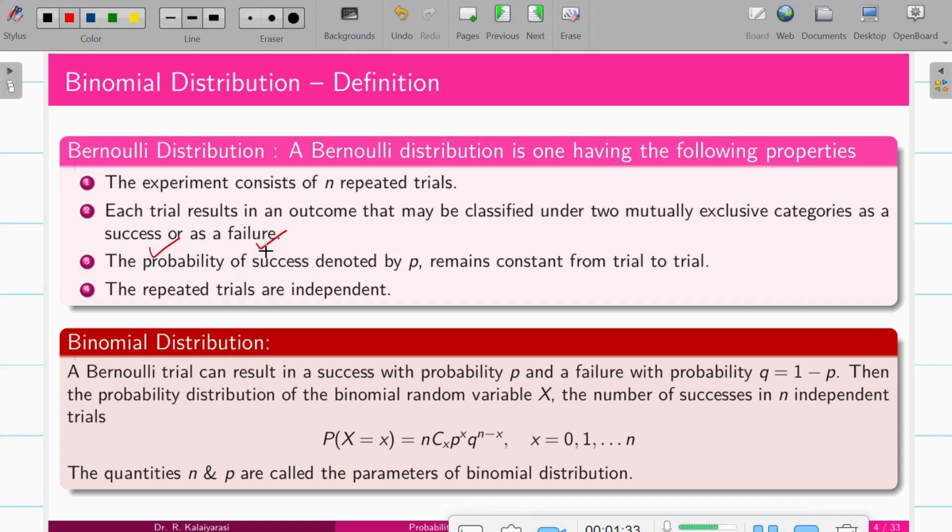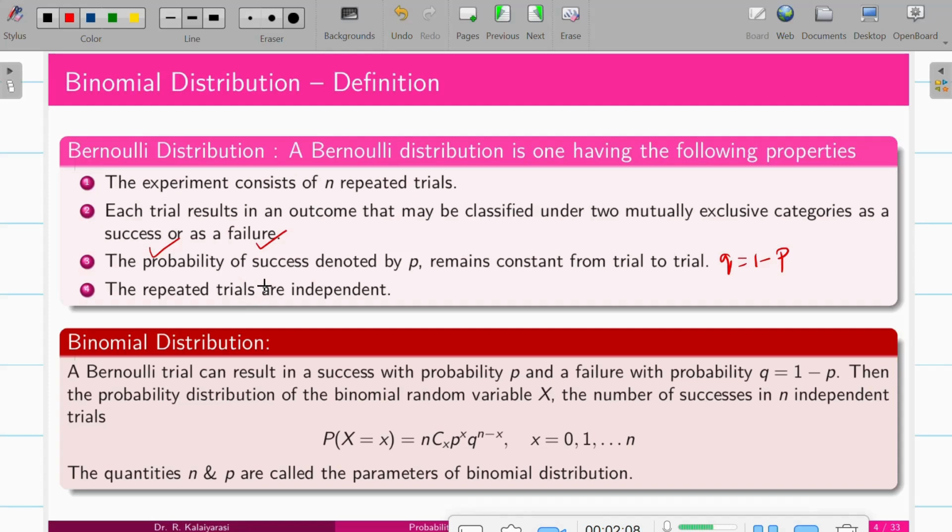Success is denoted by P, and failure is always denoted as Q, which is 1 minus P. The probability is constant from trial to trial, and the n repeated trials are independent of each other.